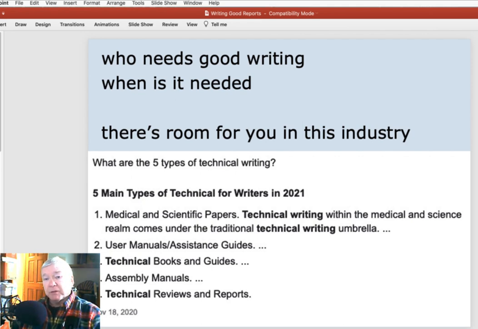Technical writing comes under a number of different areas. Now, everywhere you use something, whether it is a washing machine or whether it's a piece of software, there are user manuals and guides. There's technical books, assembly manuals, how to put things together, and then all kinds of scientific papers written when information is generated through research. There is room for you in this industry, and it's going to be needed anywhere you go, regardless of what you do. Maybe digging a ditch, you might not have to report about that, but most anything else, you're going to end up writing a report about it.